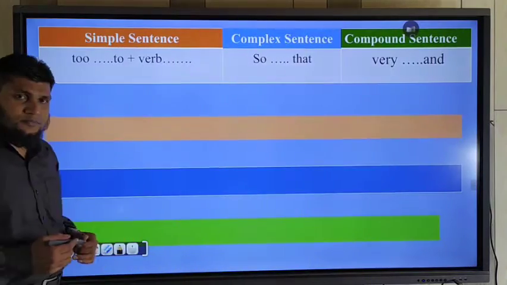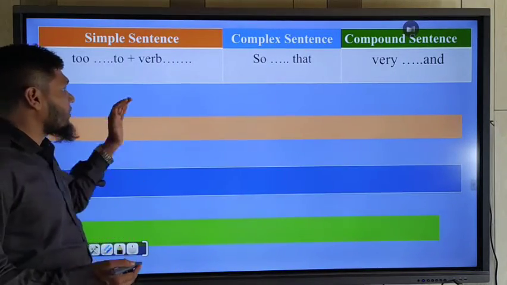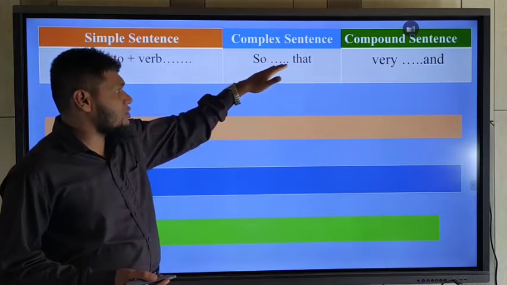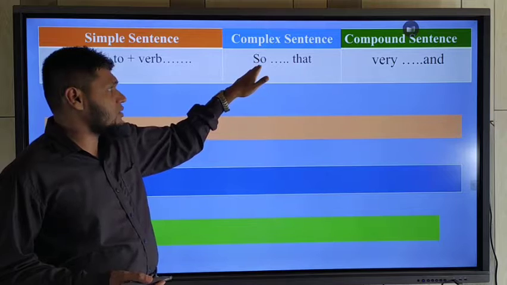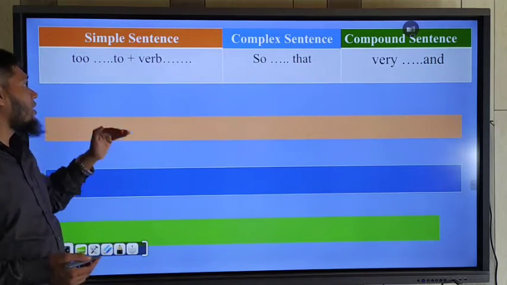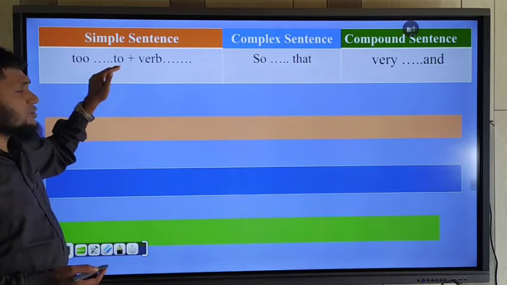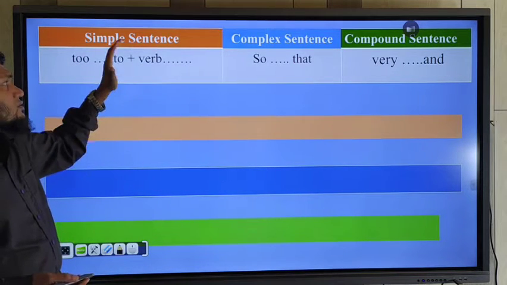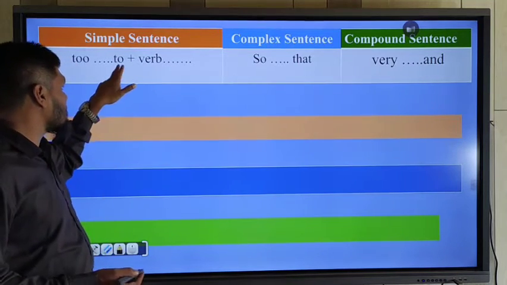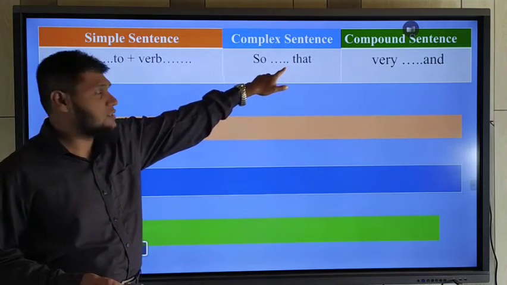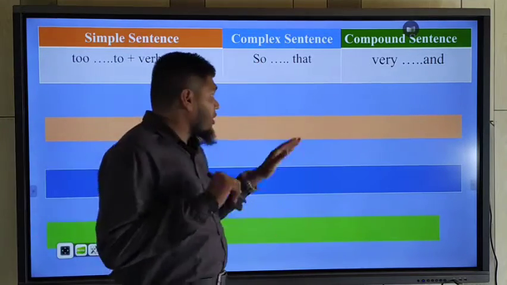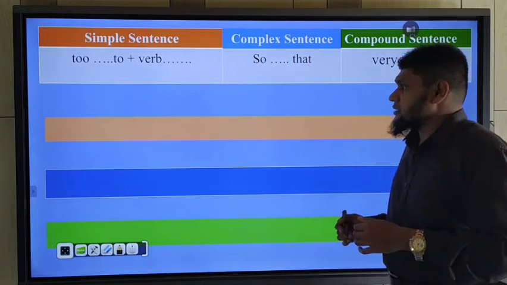Next rule. Okay, my dear students, if you have a complex sentence connected with "so... that", that means "so", then an adjective, then "that", at that time you should use "too... to" to change the complex sentence to a simple sentence. That means you should use "too" instead of "so", and you should use "to" instead of "that". Okay, and then you should use the main verb of the subject clause after the "that".